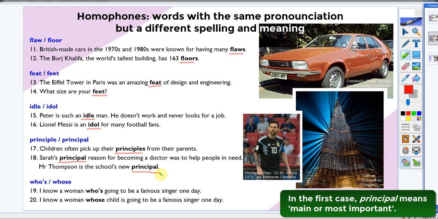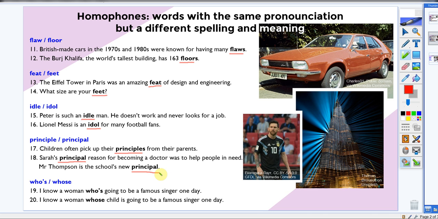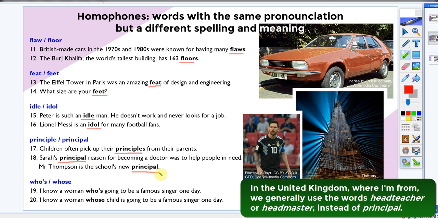In the first case, principal means main or most important. Here, principal is a person who is a leader of a school, especially in the USA, Canada or Australia. In the United Kingdom, where I'm from, we generally use the words head teacher or headmaster instead of principal.